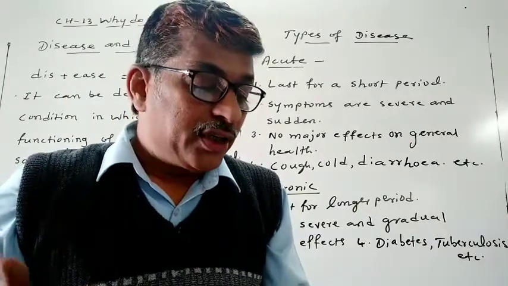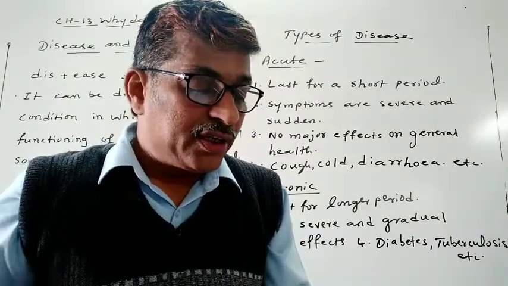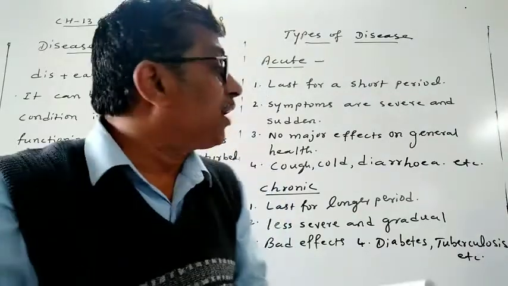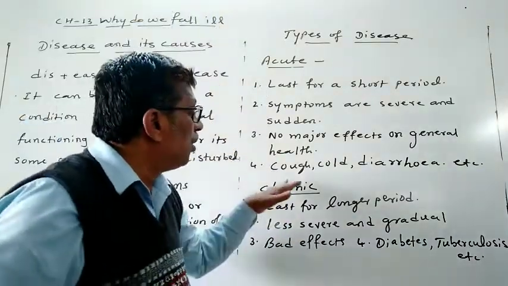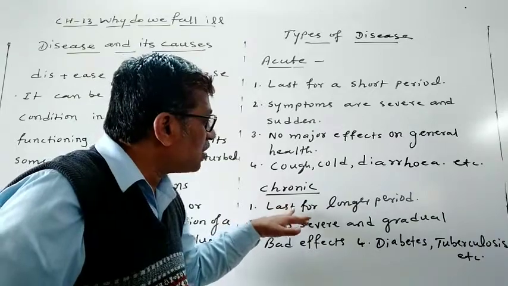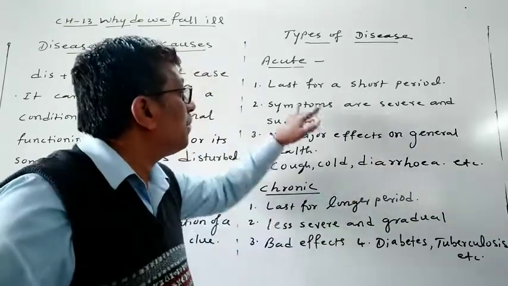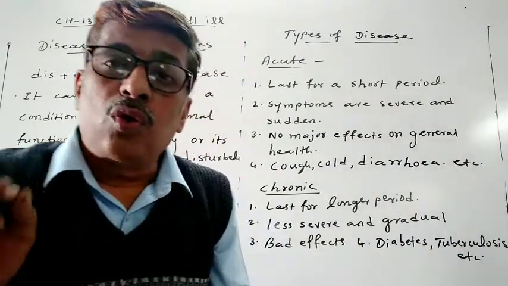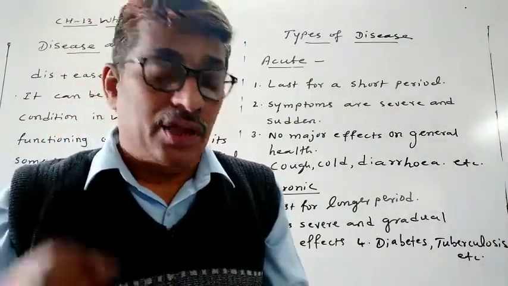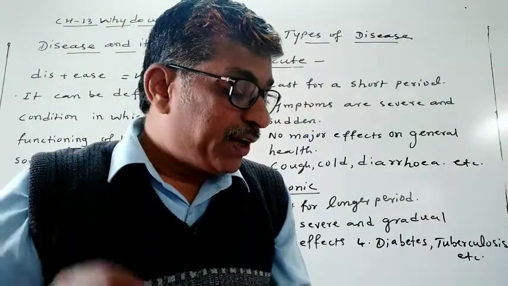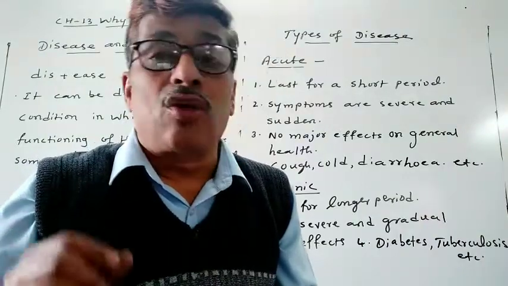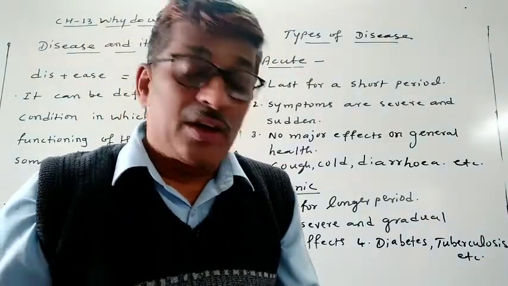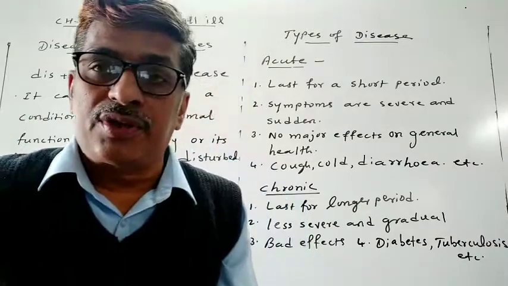Now, some other ailments or sicknesses can last for a long time. Diseases that last for a longer period of time are called chronic diseases. An example is the infection of elephantiasis, which means enlargement of the legs.